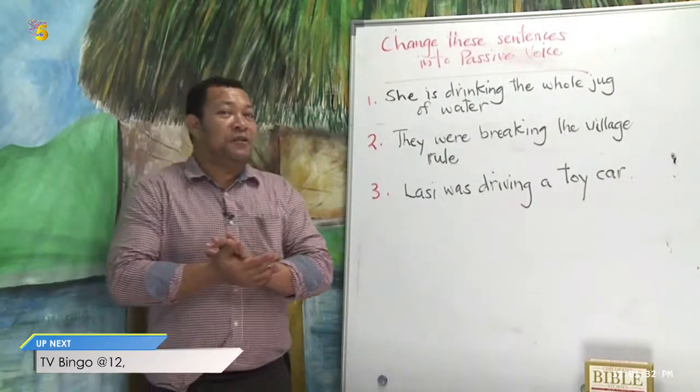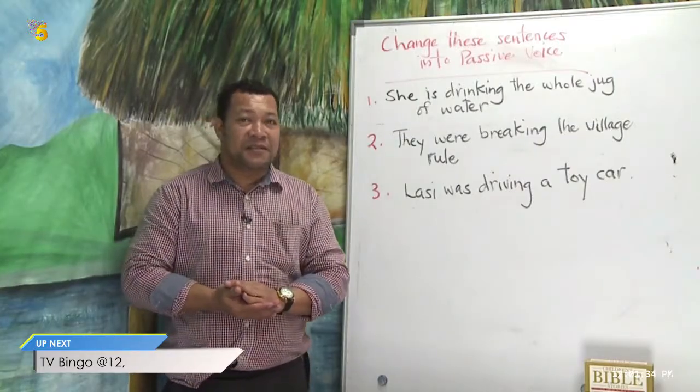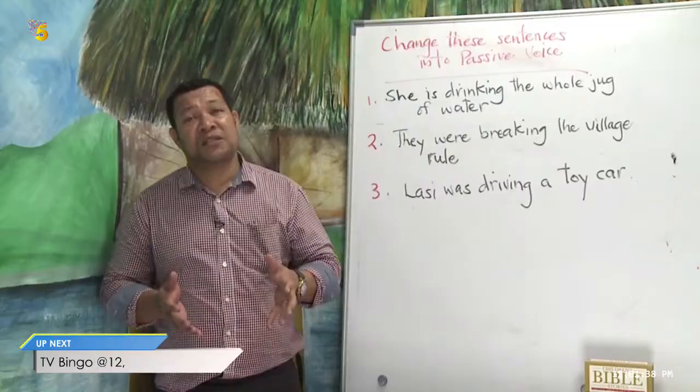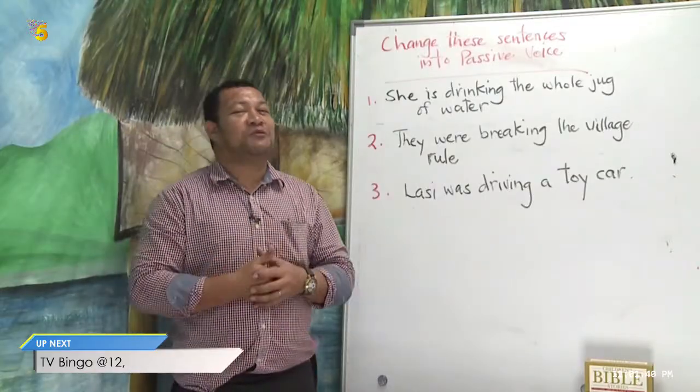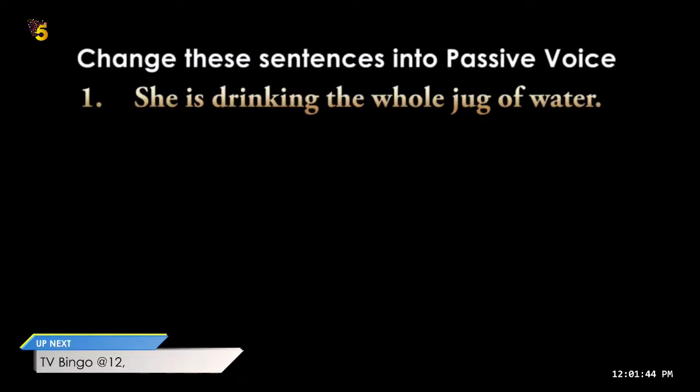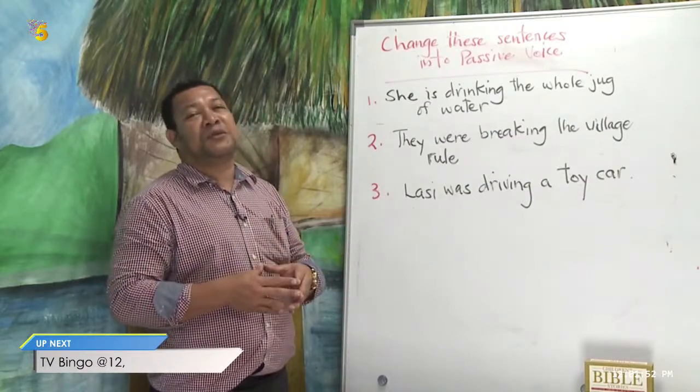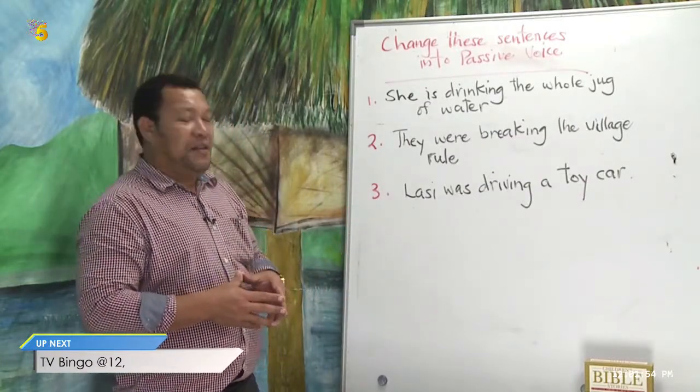Have you done with our first activity? Good. Were you able to change our sentences into passive voice? Right, well done. She is drinking the whole jug of water. What tense is this? The sentence is in the present continuous tense. Right?